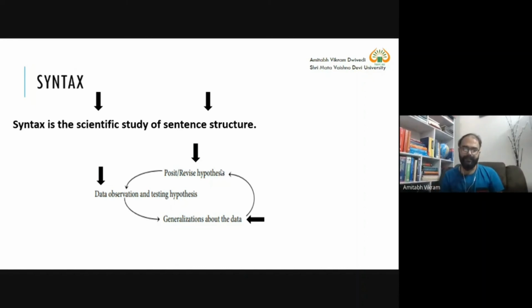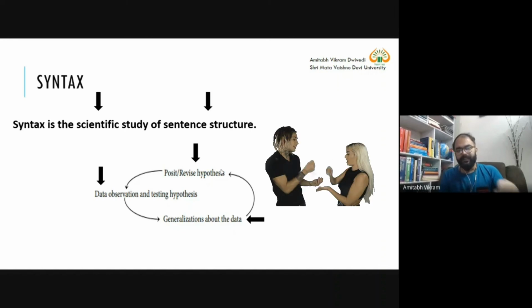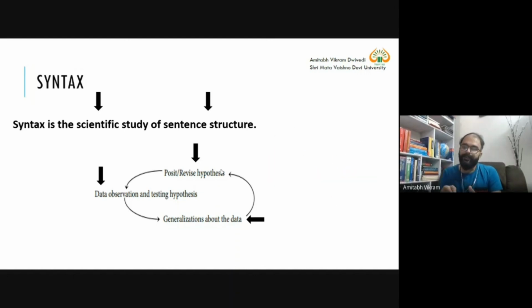I'm observing that data. Now I will test my hypothesis, and there is a possibility that I may find that girls are using more abbreviations than boys. Fine. So then I need to revise my hypothesis. The first hypothesis was that the language of WhatsApp is different from ordinary language.